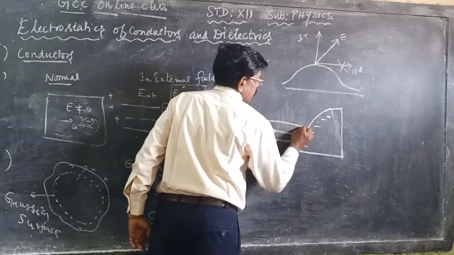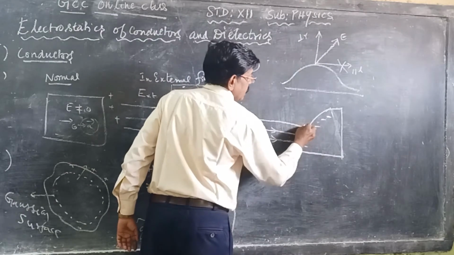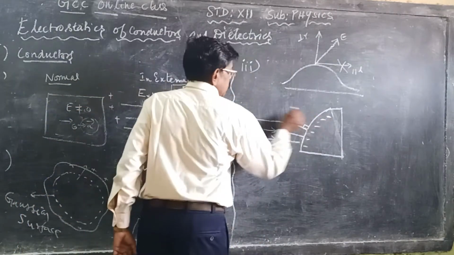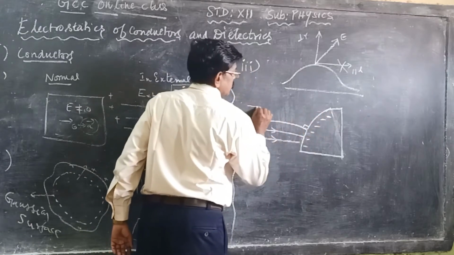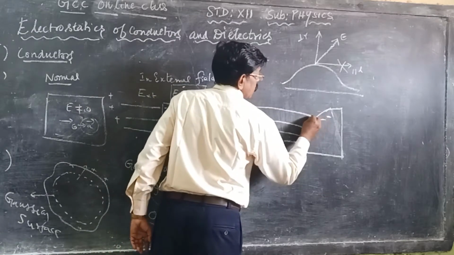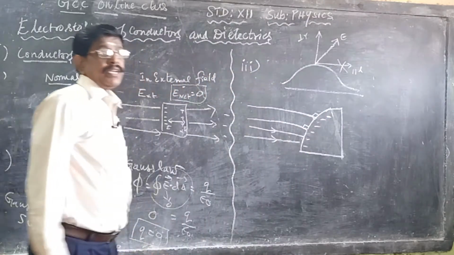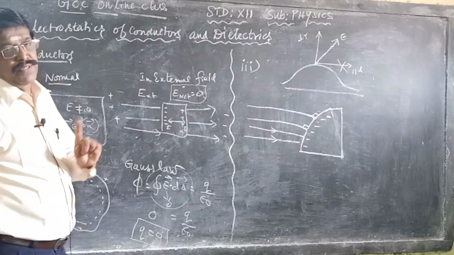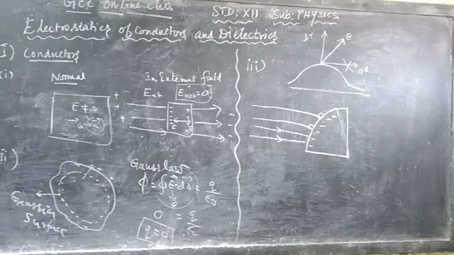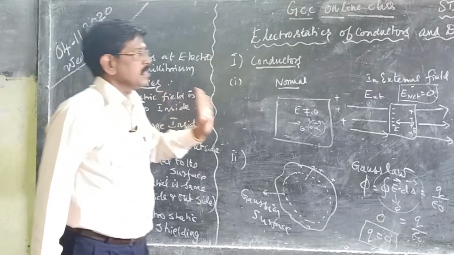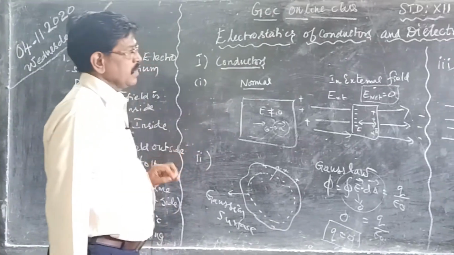It will be like this. See, the angle should be perpendicular, 90 degree. For this charge, you should not draw the line like this with a bending. Always when it is touching the surface, it should be perpendicular to the surface. That is the condition. So, there is no parallel component, only the perpendicular component.